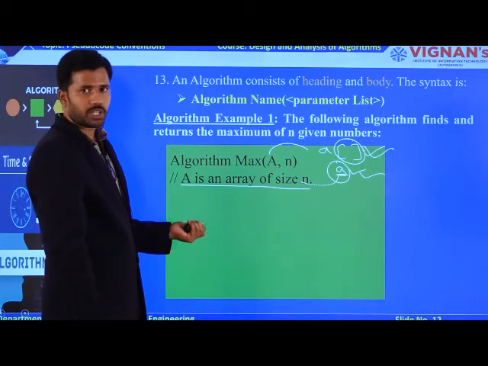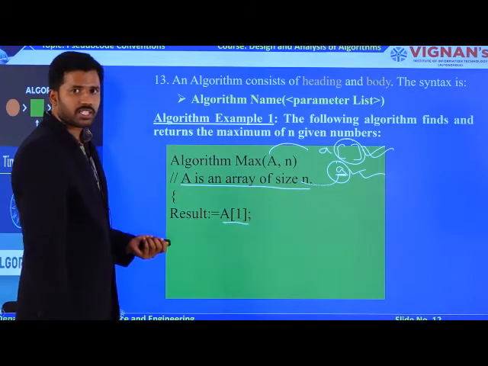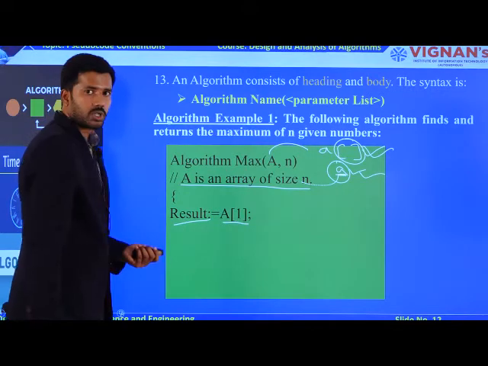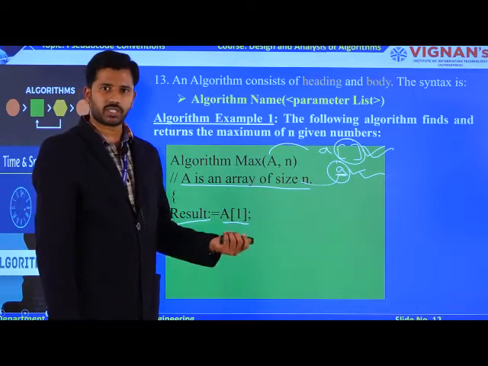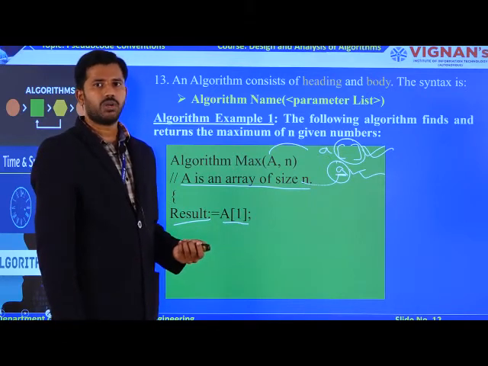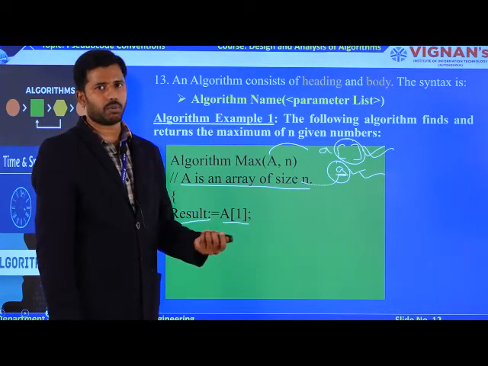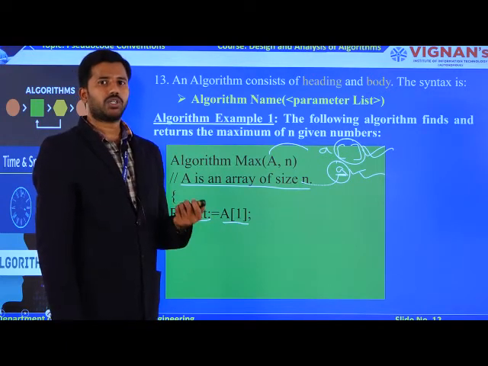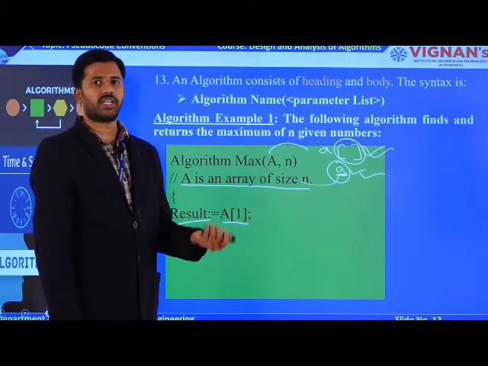Now we try to observe the logic. Initially I assign my first element as the result. Remember that in programming, indexes start from 0 to n minus 1. But from an algorithm point of view, every loop is going to execute how many times? n times, right? So you take each iteration value from 1 to n, so that you get the n value.